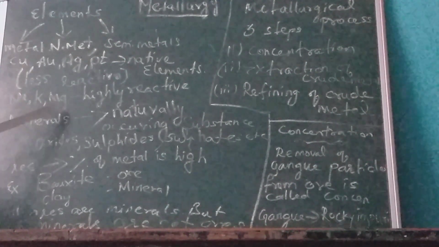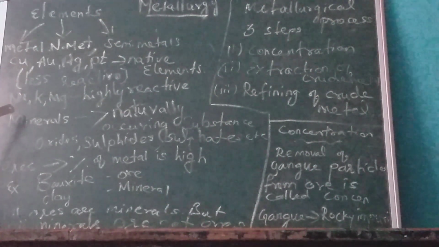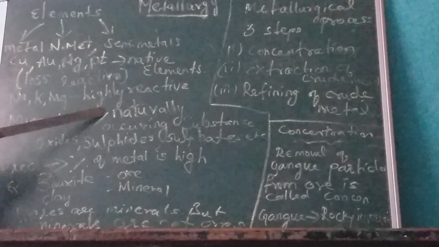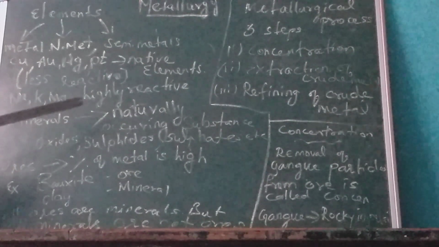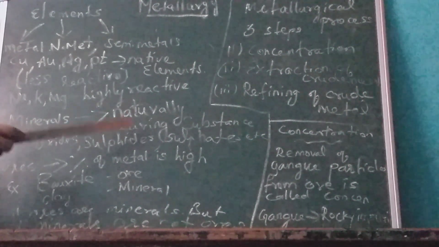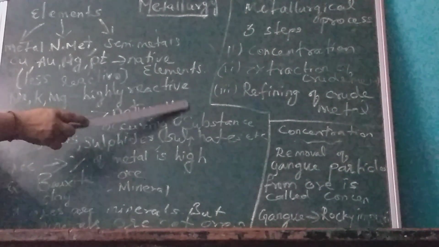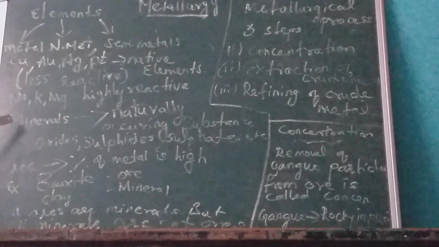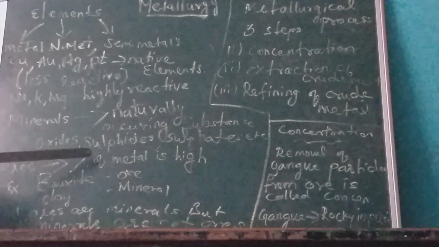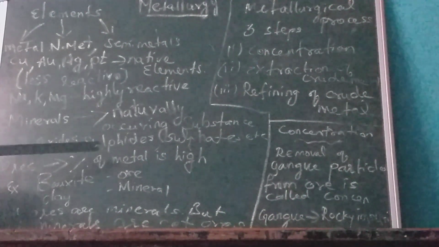Now we are coming to know what is the main difference between minerals and ores. Minerals means the naturally occurring substance which may be formed as either oxide, sulfide, sulfate, etc. Now coming to ores, the percentage of metal found in the ore is very high.